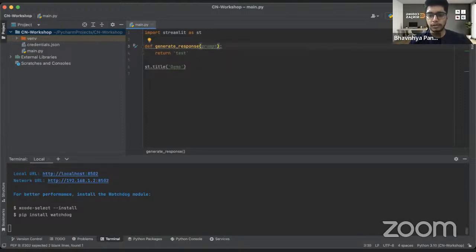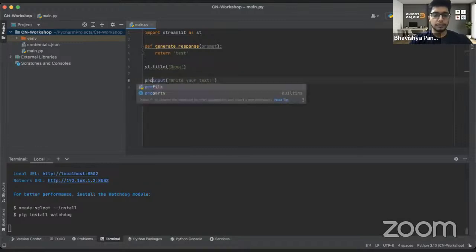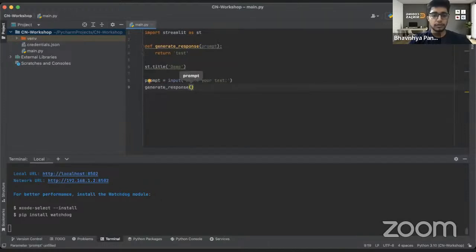Prompt basically would be whatever thing that you have said. So for example, to show you, input, write your text, and I'm saving it in prompt, and then I'm calling generate response and passing it prompt.